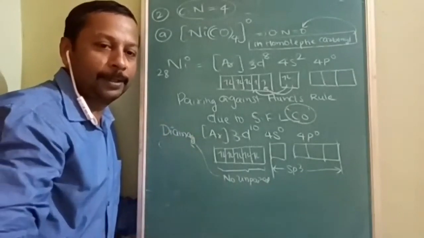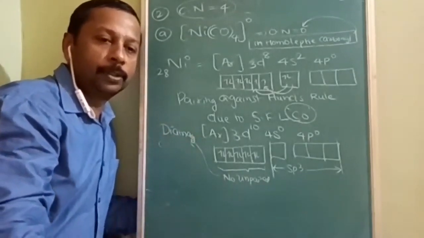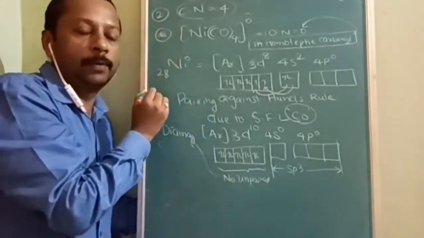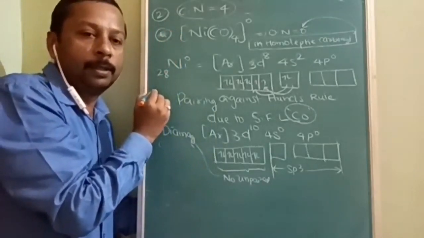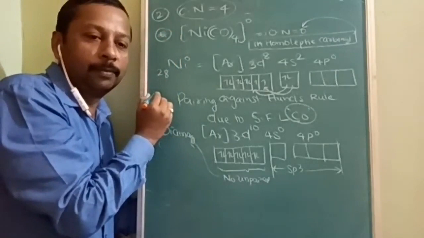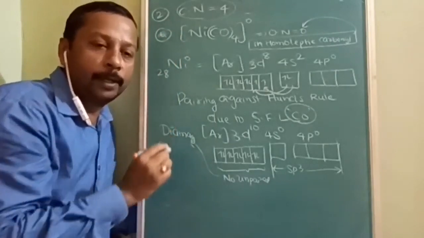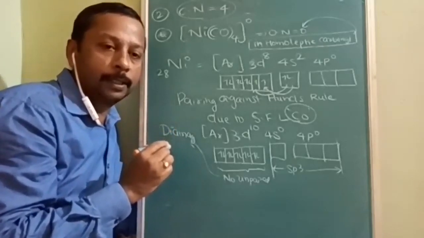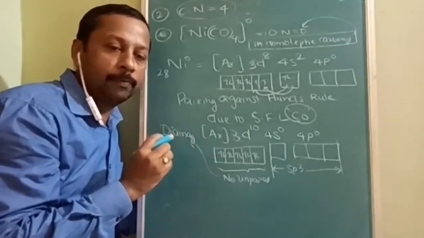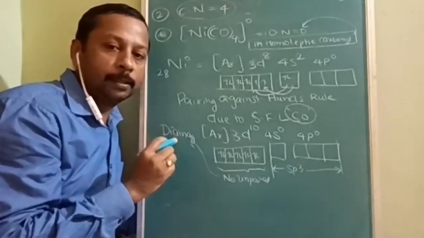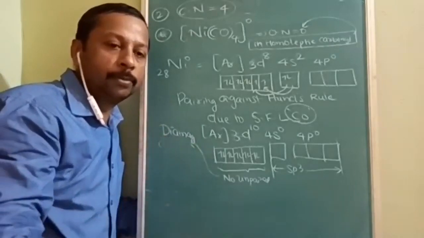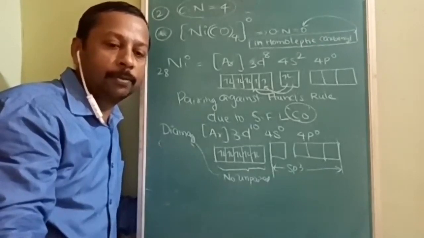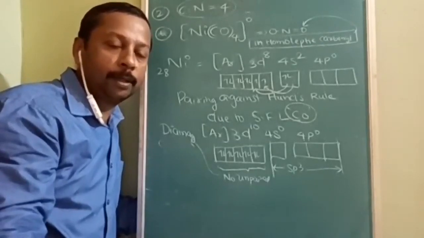Okay, diamagnetic. Now is it clearly visible to everybody? Good. So this is about Ni(CO)4. I have explained the second example of coordination number 4. I am going to cover one more beautiful example. Wherever it is typical, wherever there is a chance of questions being asked in the examination, I myself know, as I have been teaching for years, the difficulties faced by students. According to that, I made my lecture. So let us go for the third example of coordination number 4.